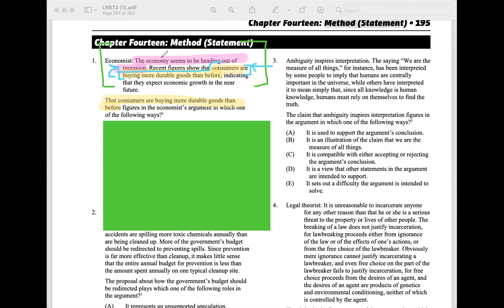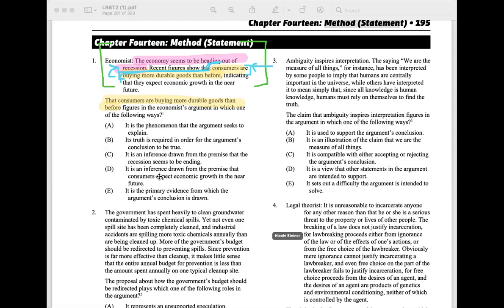And you can think in broader terms. So if I were going to predict this, I would say we use it as proof to show that they expect the economic growth in the near future. And so we use this as support, right, for our conclusion. But the reason that we include this is as a premise to show why we think the economy is heading out of the recession, right? Yes. All right, so now we want to go through these answer choices.